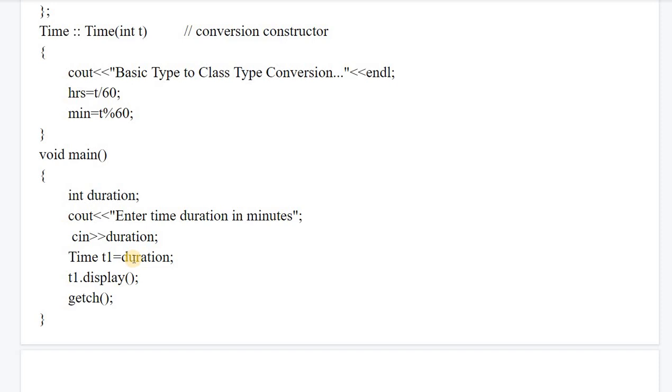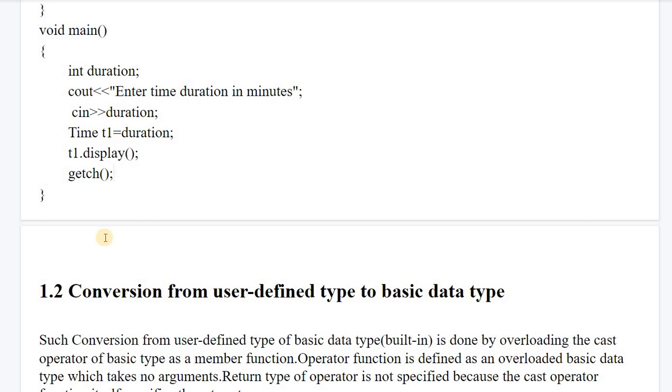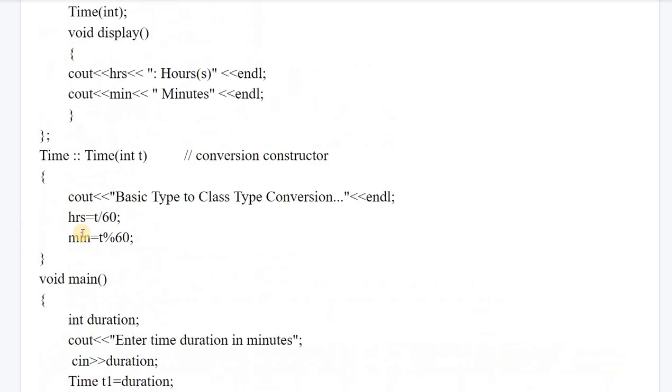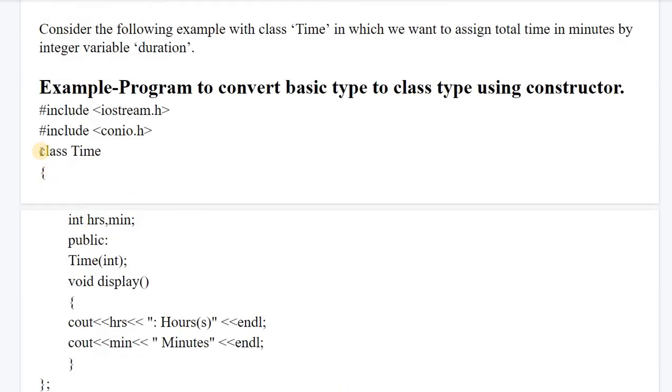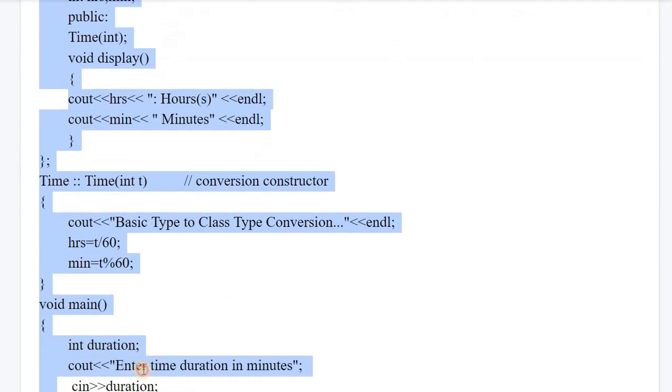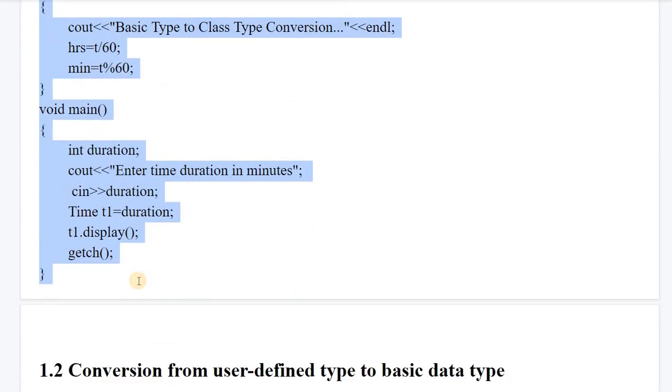We have taken one runtime variable here, duration. Its value will be copied into t, and then it will call this particular constructor, and it will segregate the hours and the minutes from the t value by applying the logic. Then it will display the values to you. So this is the conversion from basic data type to user defined data type.